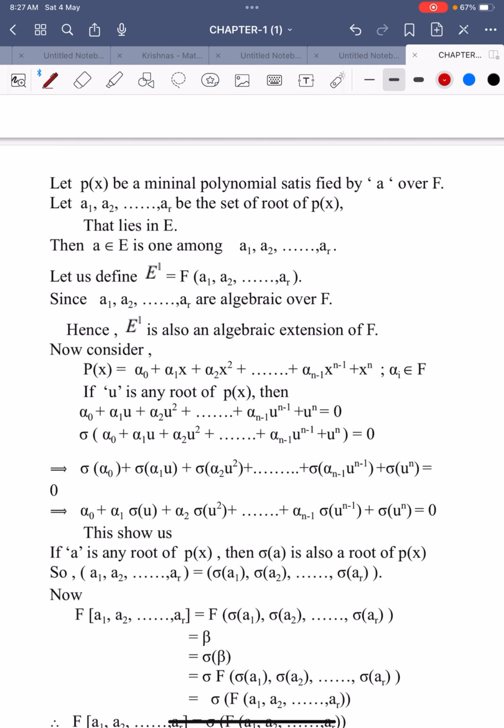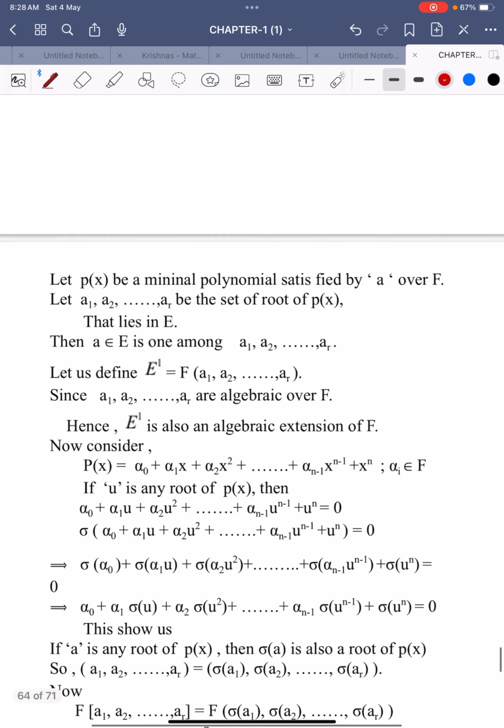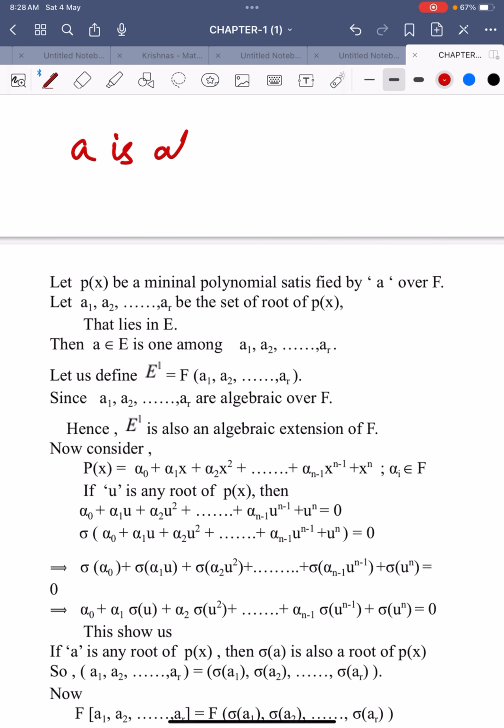So the element a is algebraic over capital F. By applying the algebraic element definition, there must be a minimal polynomial P of x satisfied by that element a over the field capital F.